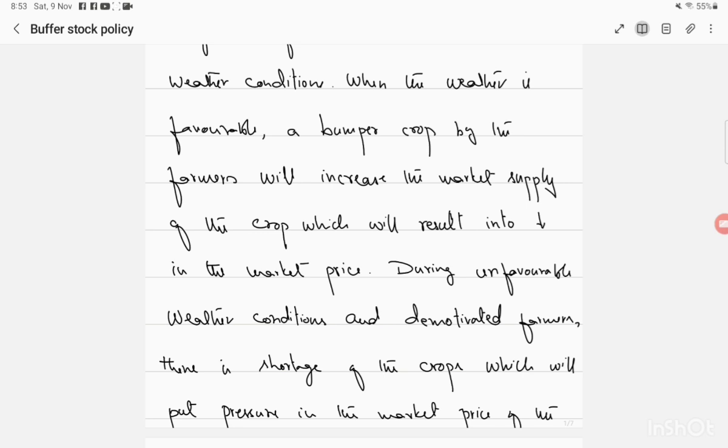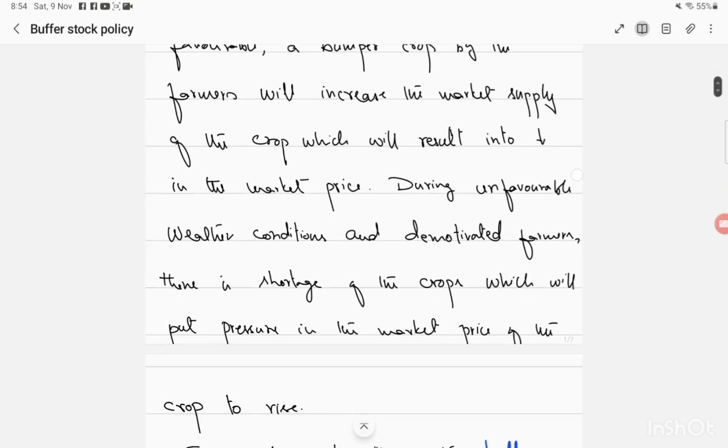And when they are facing less crop production, prices will increase, and due to inelastic demand they will be able to increase their income or revenue. So the farmers' income is also subject to fluctuations. It depends upon their production levels. When they produce too much, prices will decrease. When they produce less, prices will increase, and vice versa.